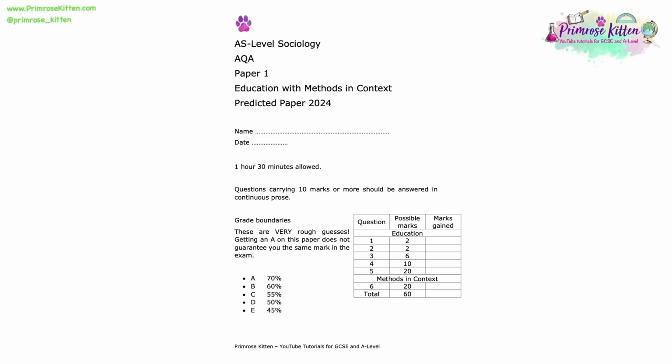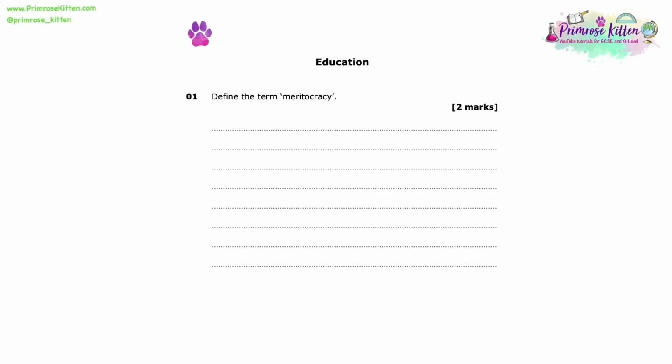So the purpose of this predicted paper walkthrough is to go through all of those predicted questions for 2024, ensuring you understand what the question is asking and how you should structure your answer. We'll also be having a look at what the examiners are looking for on the mark scheme, and then finally going through some top band model answers. So let's get going. Section A, Education.